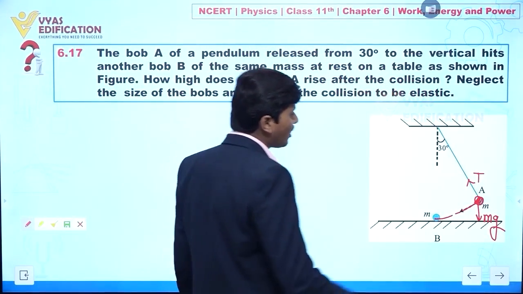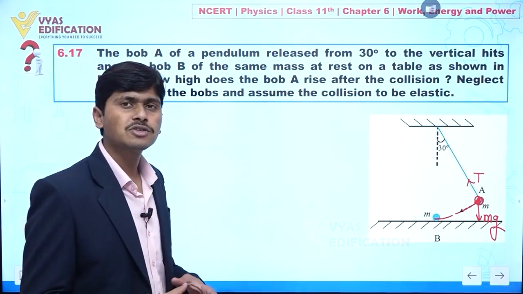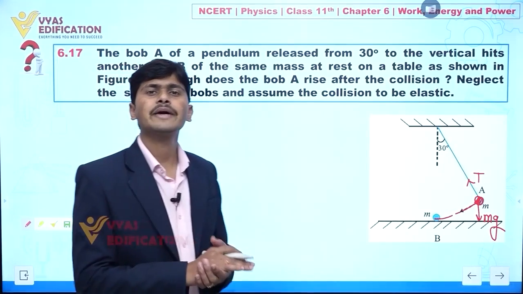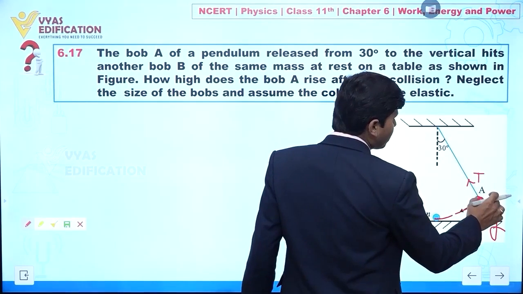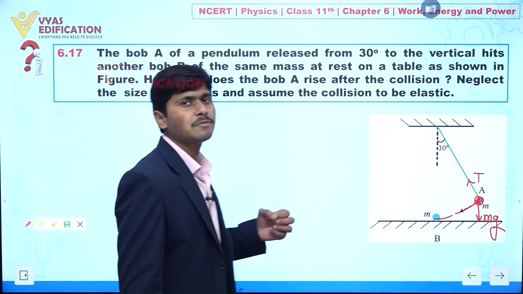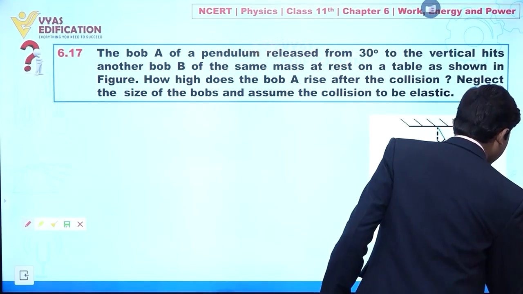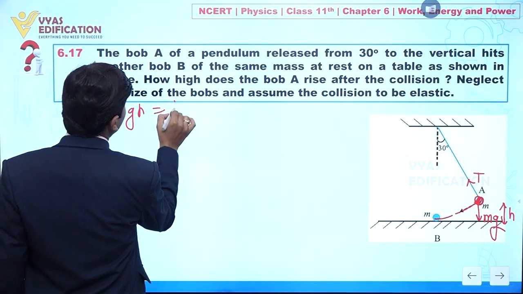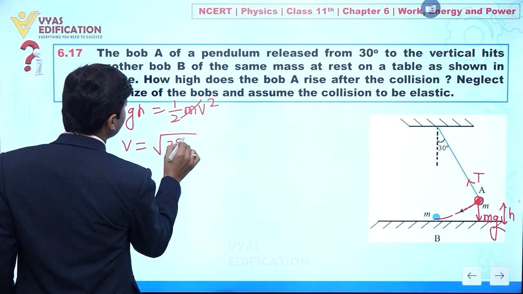Now when this bob is moving under the influence of gravitational force, that is, under the influence of a conservative force, its total energy remains conserved, or mechanical energy is conserved. So the potential energy of this bob is converting into kinetic energy at position B. Let's suppose I am assuming this height h. So directly we can say mgh should be equal to half m v square. From here we can write v equal to under root of 2gh.